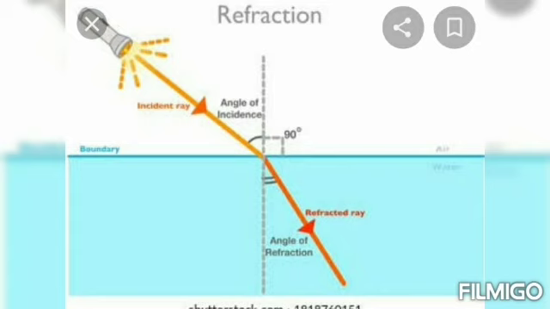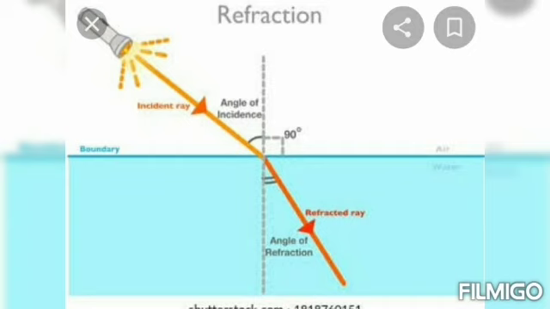Refraction of light obeys two laws of refraction. In lower classes you have learned the two laws of refraction. That two laws we can learn. Before that, look at the diagram and you can say the incident ray and refracted ray. Incident ray, which medium is it? The rarer medium. Refracted ray is in denser medium. So how is it refracted? The path of the light undergoes deviation. This deviation of ray of light only we will say as refraction.